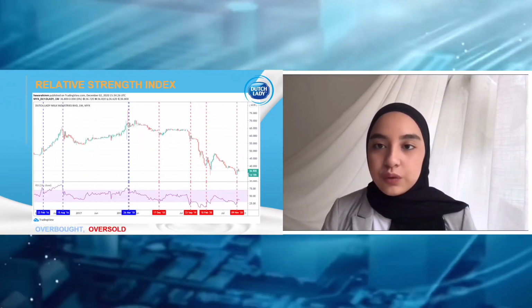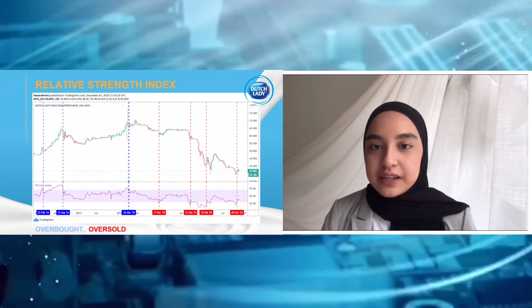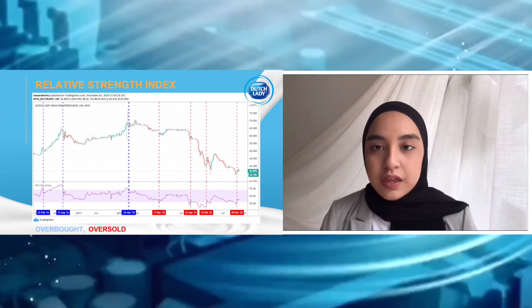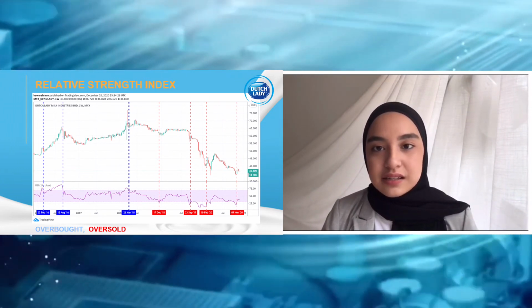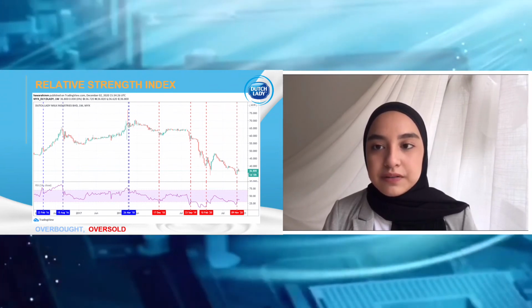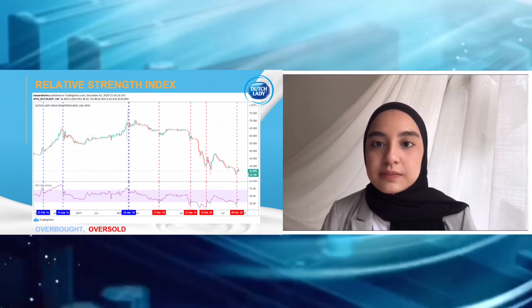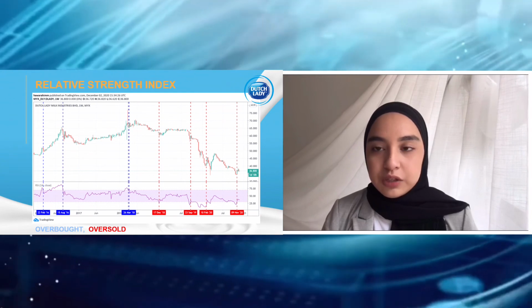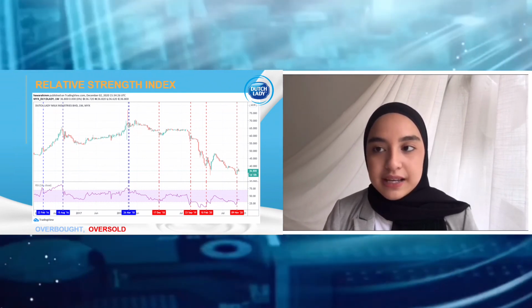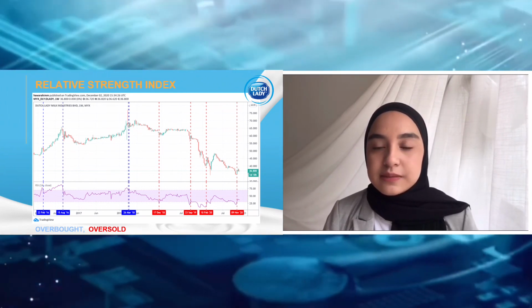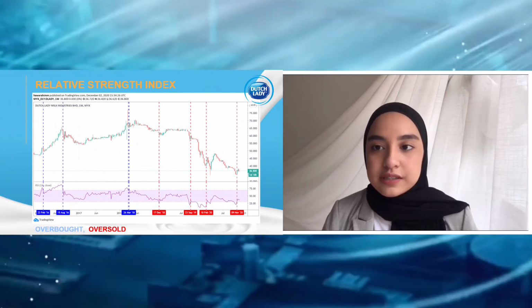Next, we will proceed with the graph of Relative Strength Index or RSI. The blue line is interpreted as a sell signal as the RSI line is above 70 and moves down, crossing below the overbought line. Meanwhile, the red line shows a buy signal as the RSI line is below 30 and moves up, crossing above the oversold line.